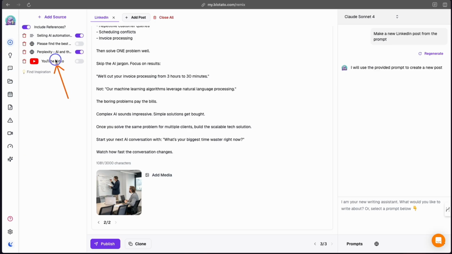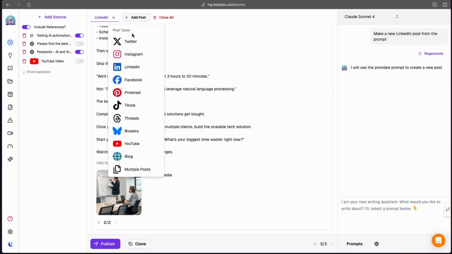Just to summarize, I added in a couple of sources. I got lots of options in there. Then I used ChatGPT, or in this case Claude, to go ahead and write my social media prompt based off a pre-built prompt that Blotato provided for us, and boom, I'm done. And if you had added, well, let's go and add Facebook here. So I'm going to go add Facebook.